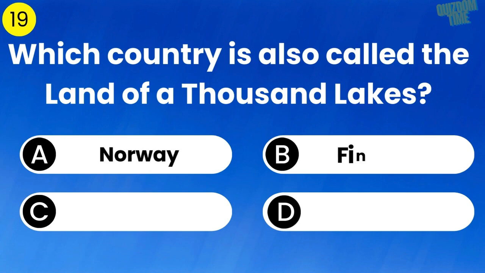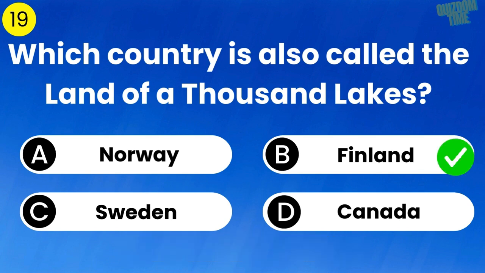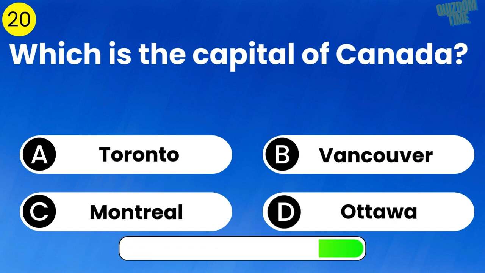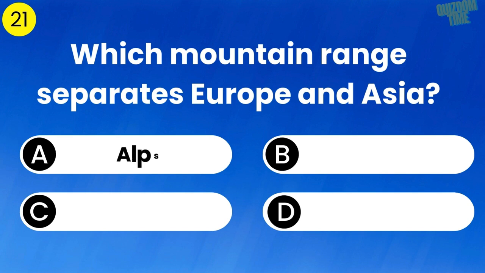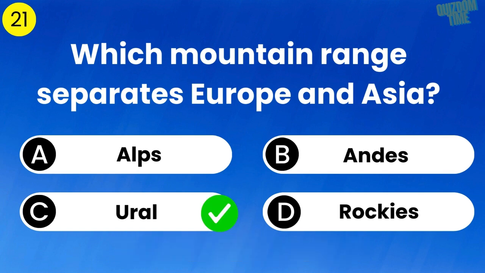Which country is also called the land of 1,000 lakes? The answer is Finland. Which is the capital of Canada? The answer is Ottawa. Which mountain range separates Europe and Asia? The answer is Ural.